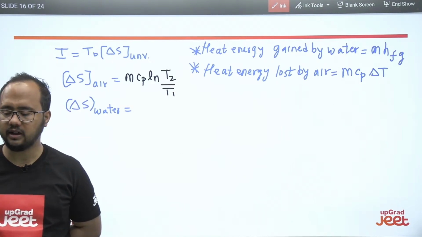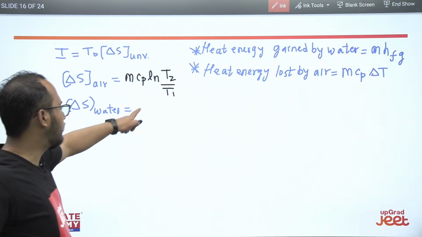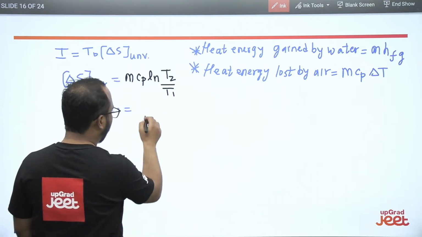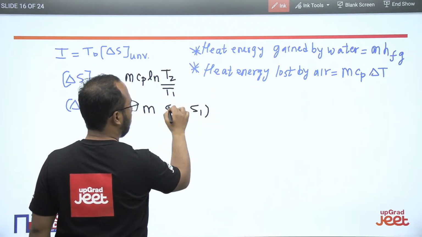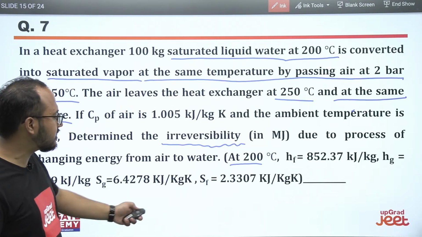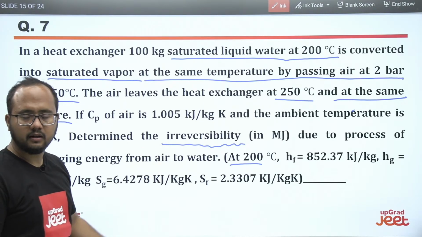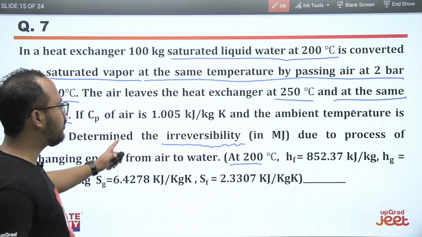But for the water, you should know m times S2 minus S1. You don't have to calculate it because data is given in the question. You can directly put the values.